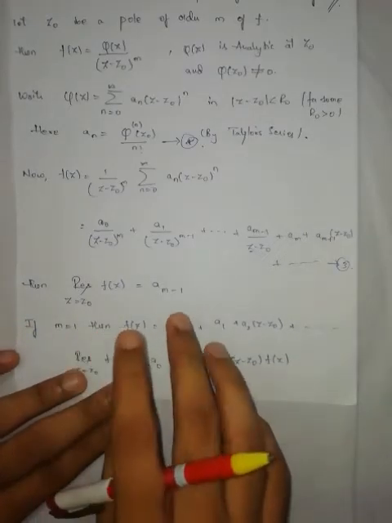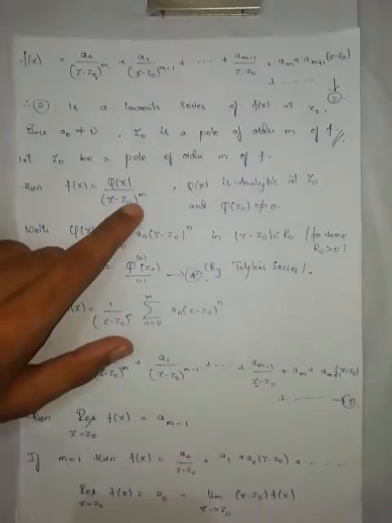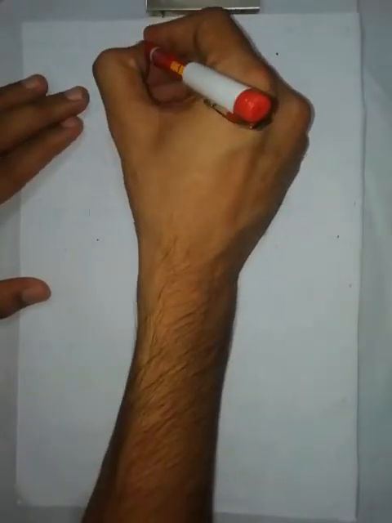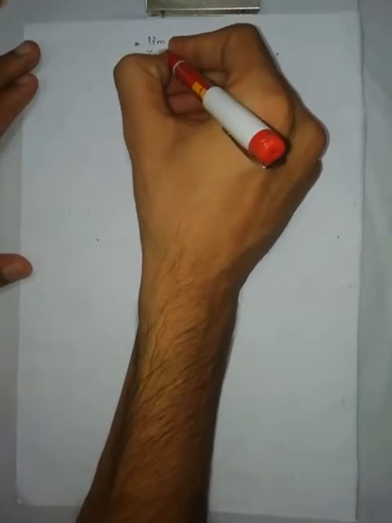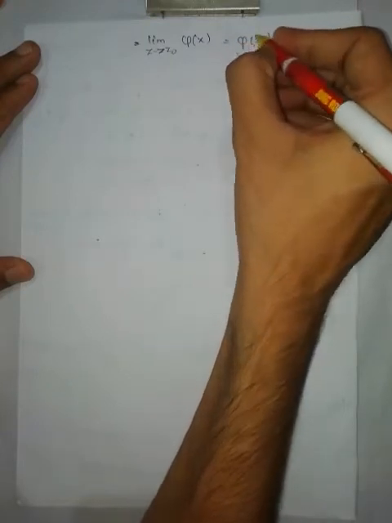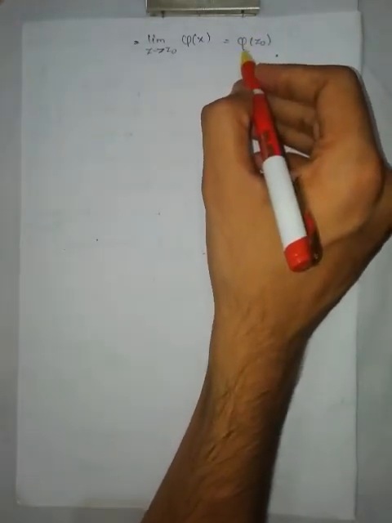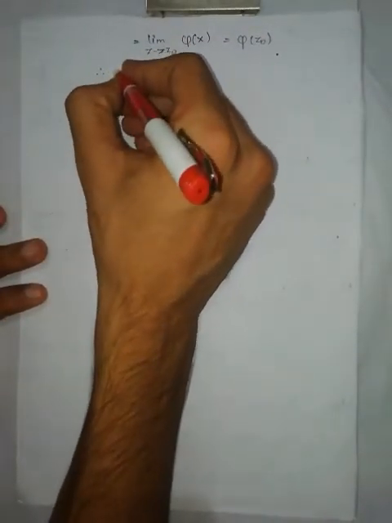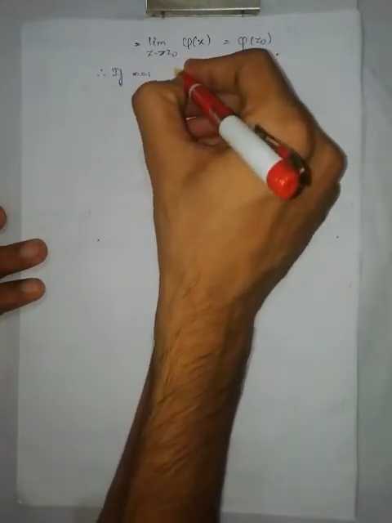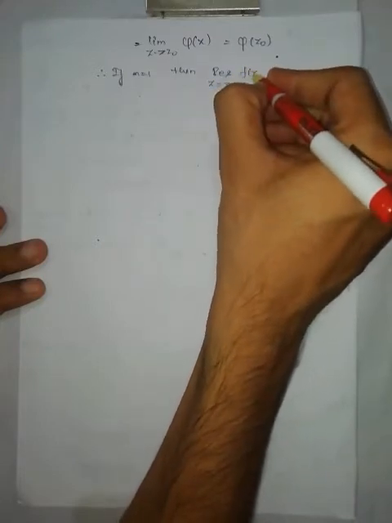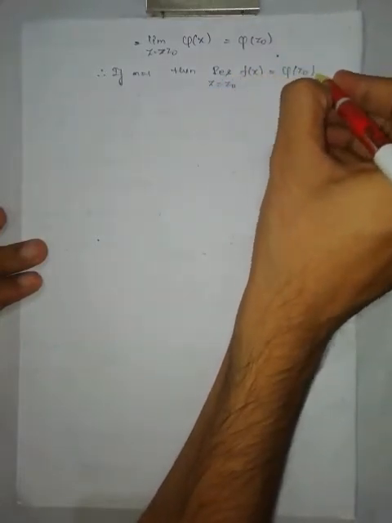If m is equal to 1, then z minus z naught into f of z is phi of z, which is equal to limit z tends to z naught phi of z, which is nothing but phi of z naught. Since phi is analytic, it is differentiable, and therefore continuous. Therefore, if m is equal to 1, then residue at z is equal to z naught of f of z is phi of z naught.